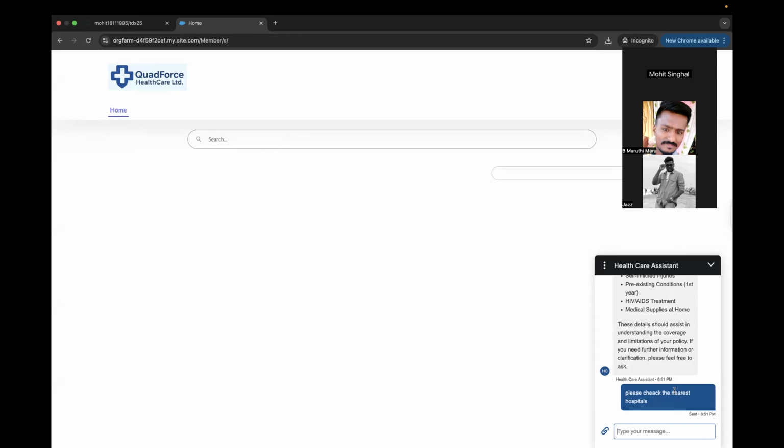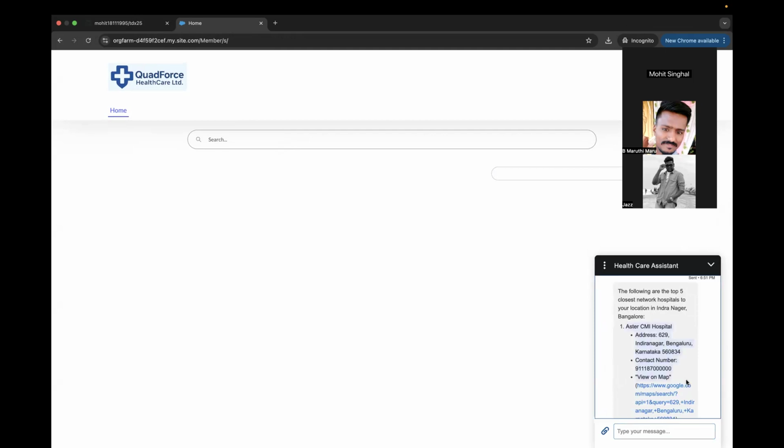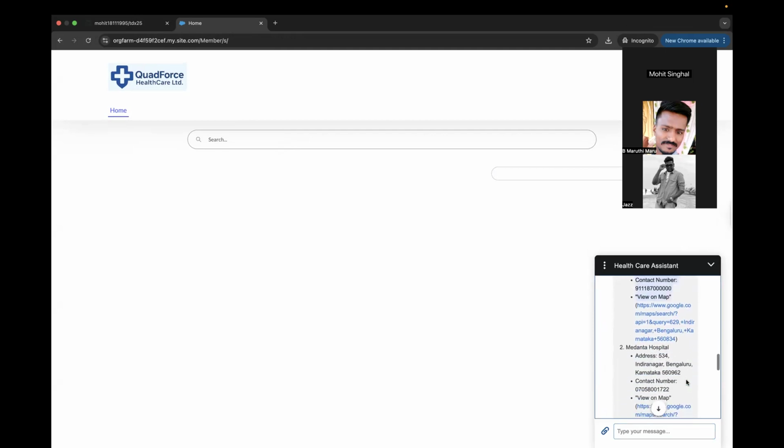We are waiting for the response. Okay, you can see here these are the details of the network hospitals with the Google link and the mobile number.